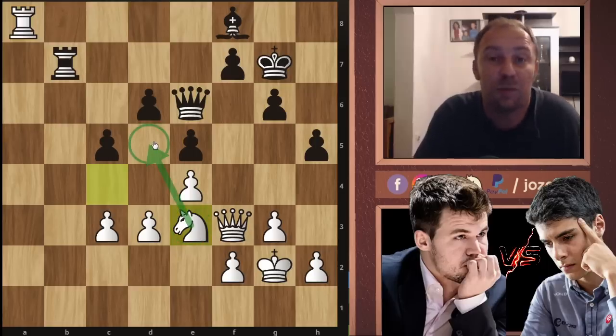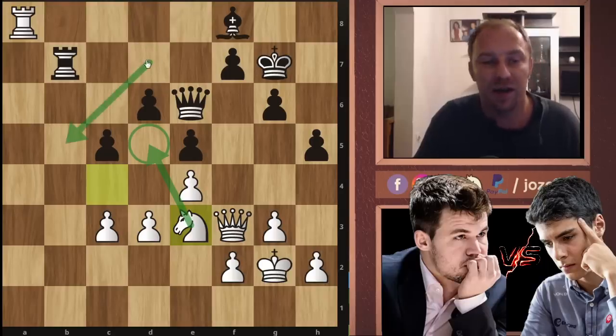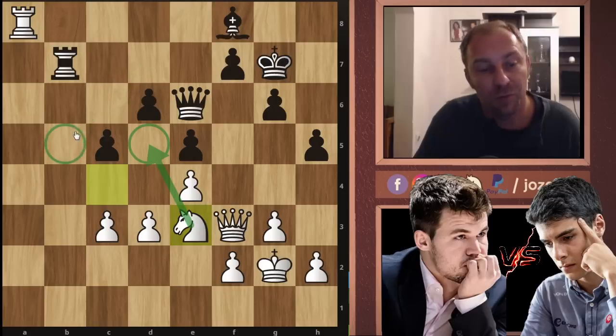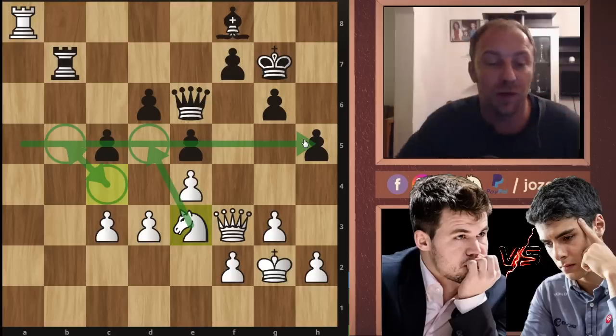And you cannot prevent this idea because you don't have any more the light square bishop. So that's why I mentioned this idea of Aryan Tari to play the move bishop to b5, forcing a trade of light square bishop, keeps simply the light squares on this side of the board, or on black's side of the board, simply unprotected. And now this outpost is a perfect idea of white.